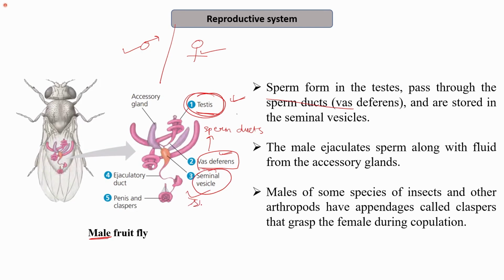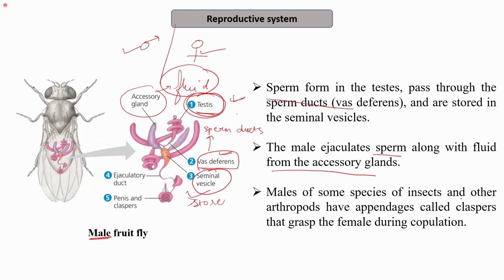So this is the place where the sperms are being stored. So the male ejaculates sperm along with the fluid from the accessory glands. So the accessory glands secrete some fluid, and along with the sperm, this fluid is being ejaculated. So the male ejaculates the sperm along with the fluid from the accessory glands.